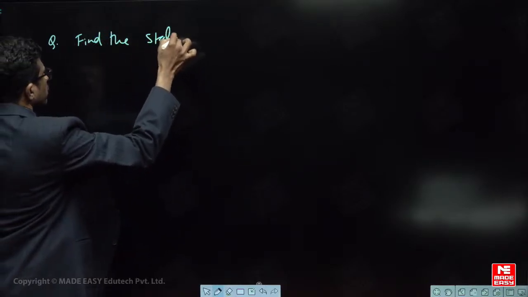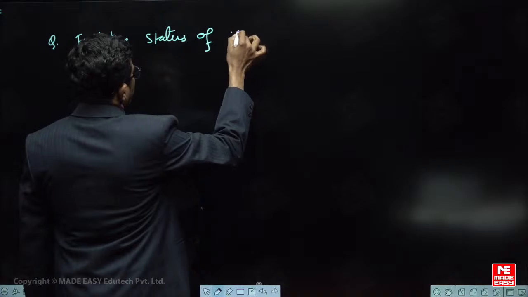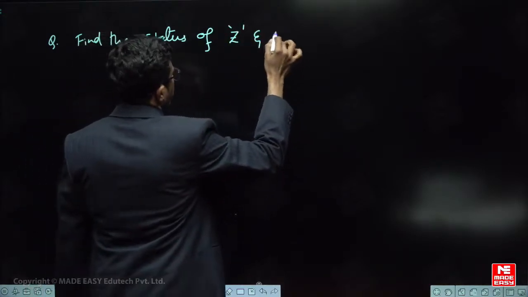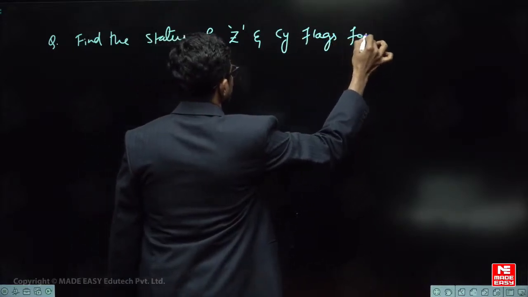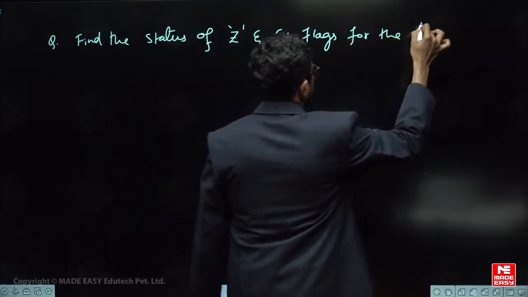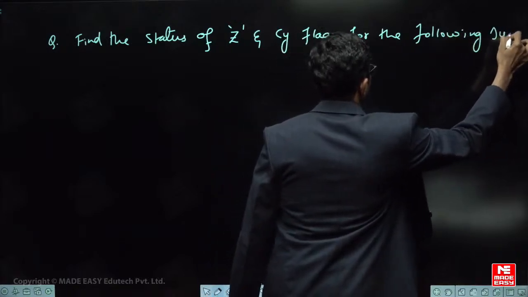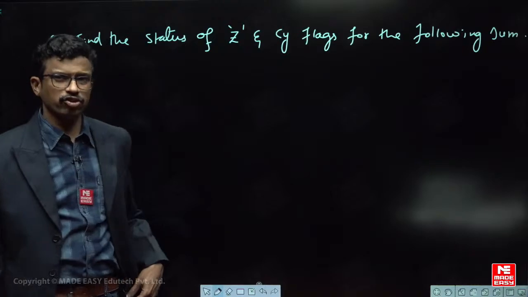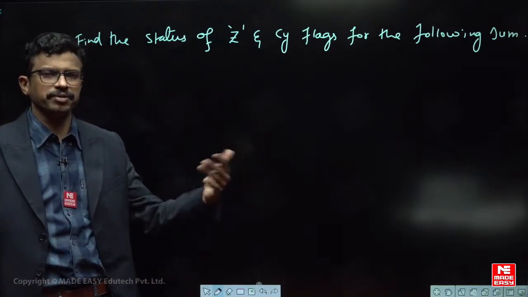Find the status of 0 and carry flags for the following sum. Okay, so most probably they will give you addition operation, or subtraction also is done by a plus of minus b, some values.